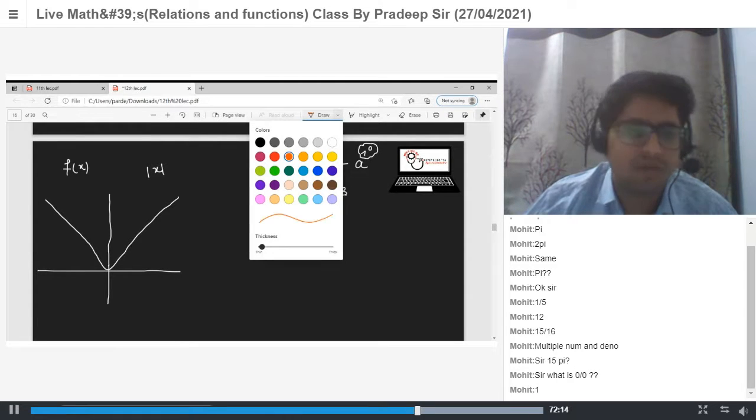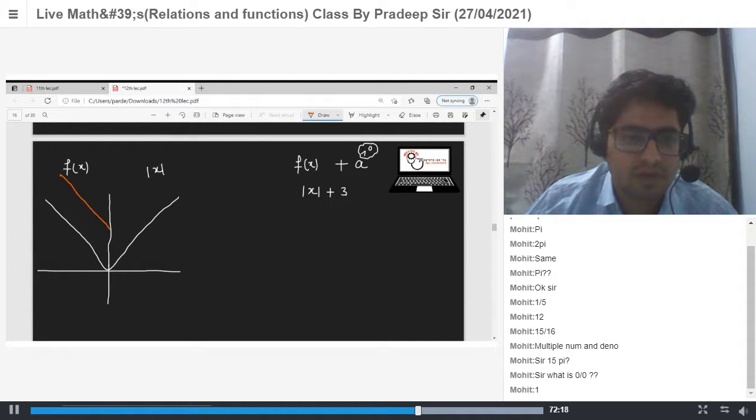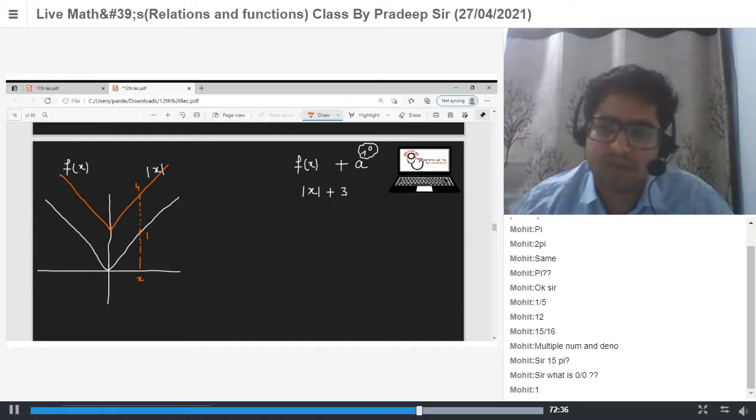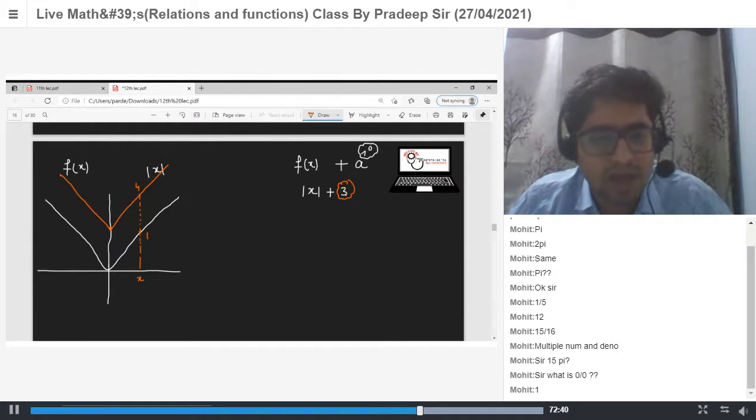So the graph will be like this. If the value at x is 1, now the value became 4. At 0, the value became 3. So the graph shifted in the upward direction by a units, if a is positive.